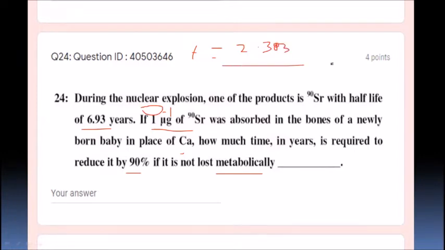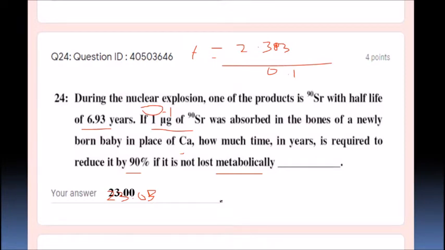2.303 divided by 0.1, that is the K we got, and log 10 is 1. So 2.303 by 0.1 is going to be 23.03. The answer 23.03 is the correct answer, students. You can write 23.03, or you can write 23.00, and all are acceptable.